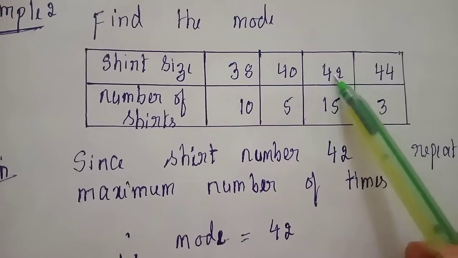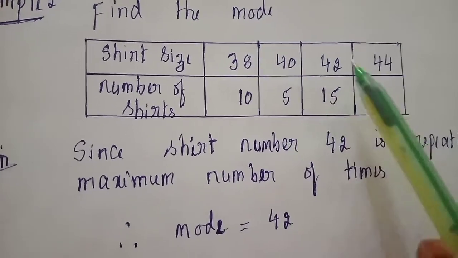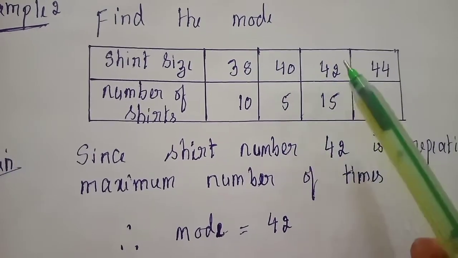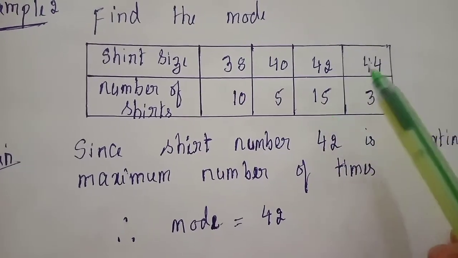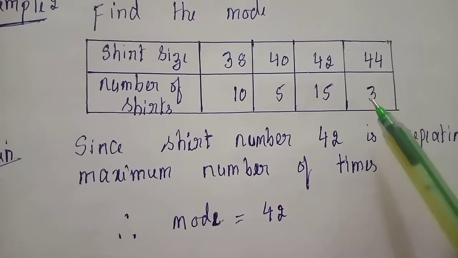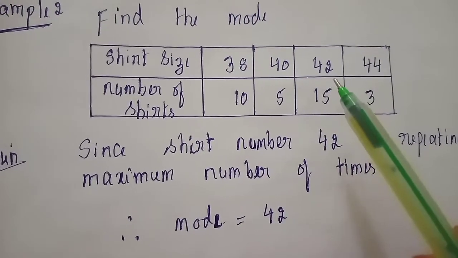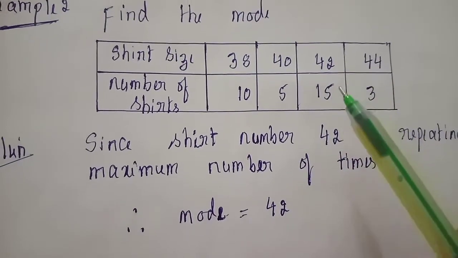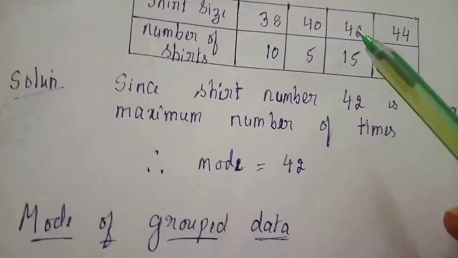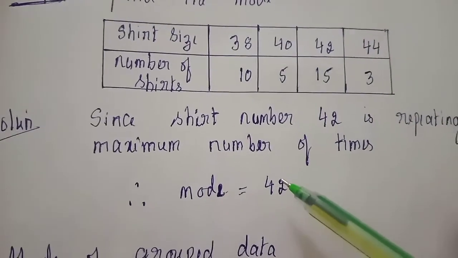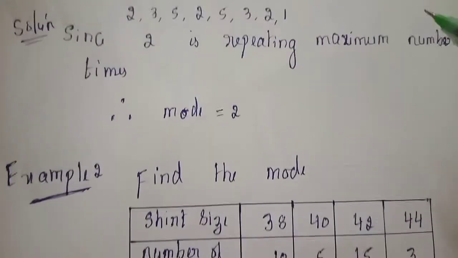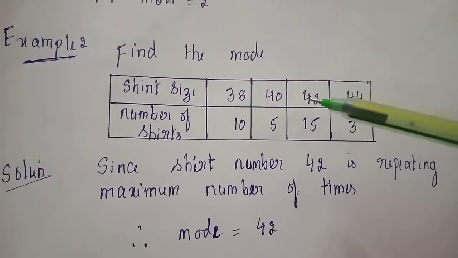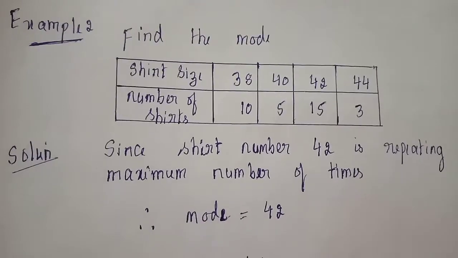Therefore, which observation is repeating more number of times? 38 is repeating 10 times, 40 is repeating 5 times, 42 is repeating 15 times and 44 is repeating 3 times. So the maximum repetition is for 42. Since 42 is repeating the maximum number of times, the mode is 42. These two are the examples for the mode of ungrouped data.